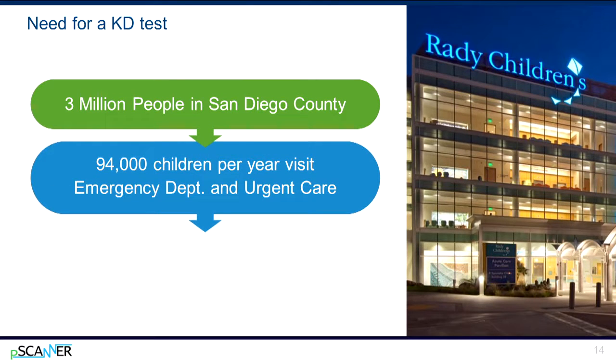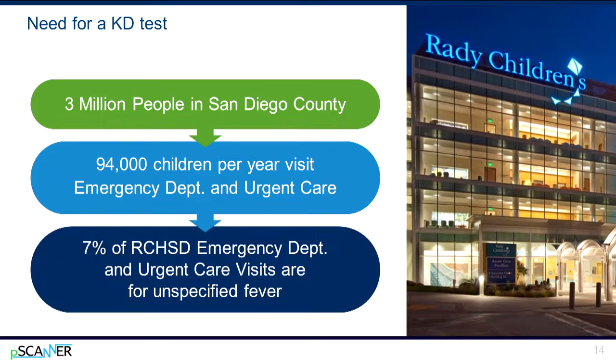94,000 children a year visit Rady Children's Hospital Emergency Department and Urgent Care. 7% of these visits are for fever, which is one of the common early signs of KD, but only 80 to 90 children will have KD. The trick is finding those children quickly enough from among the many who show up with fever.